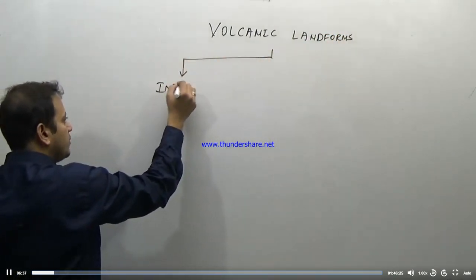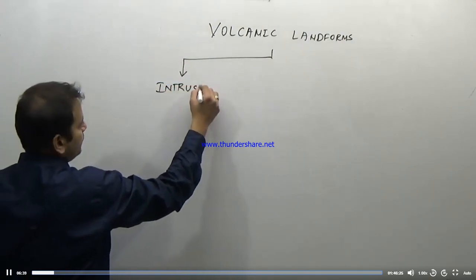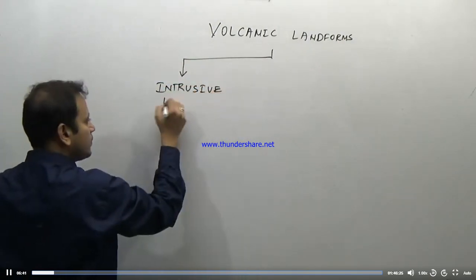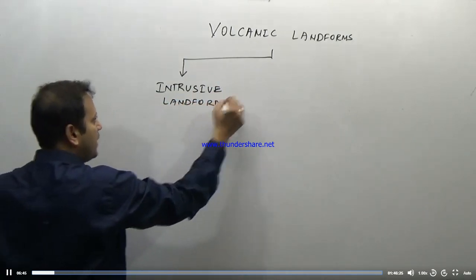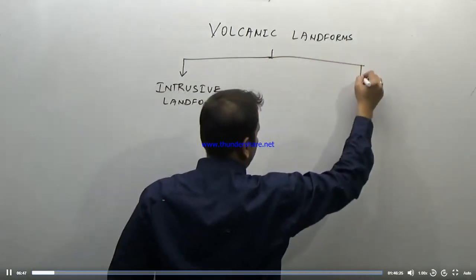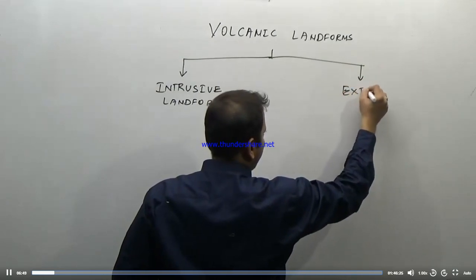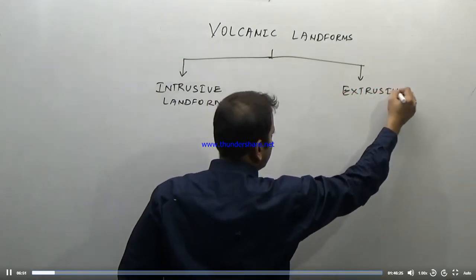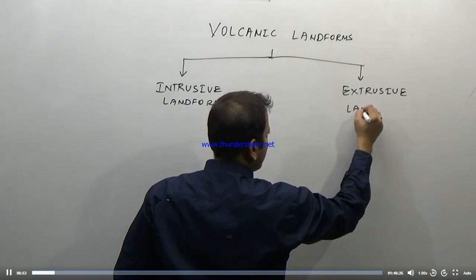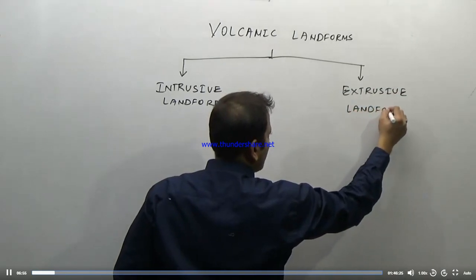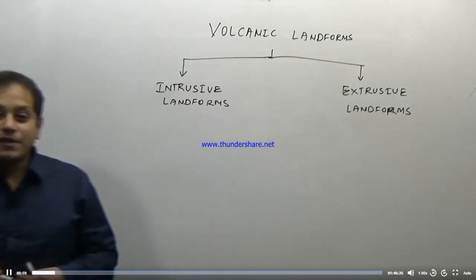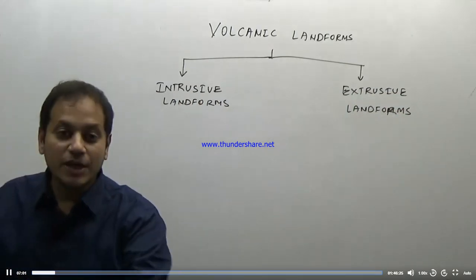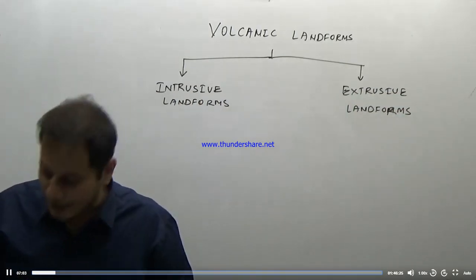So the volcanic landforms can be divided into intrusive landforms and extrusive landforms. So what is the difference between the intrusive landforms and the extrusive landforms?